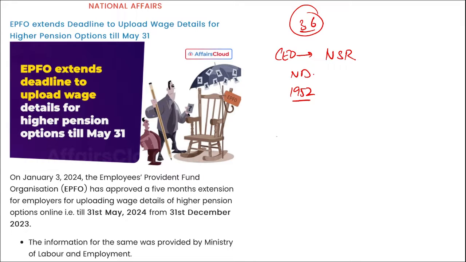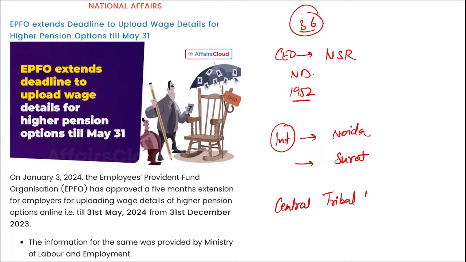Next thing, if I ask you, tell me, recently in which city an international airport is being constructed? We know that it is Noida, Jewar Airport. Apart from this, in Surat also an international airport is being constructed. Then where will the Central Tribal University be set up? It will be set up in Telangana.